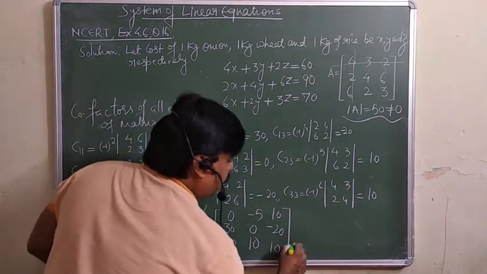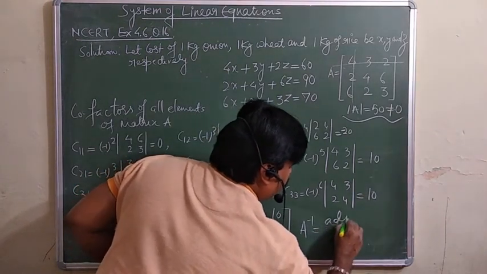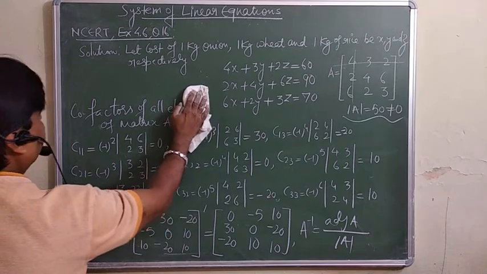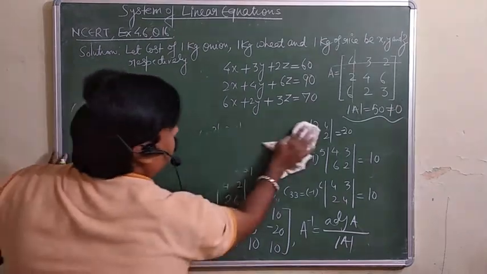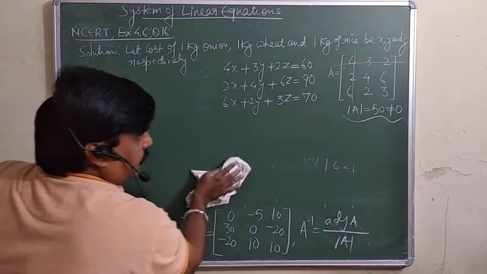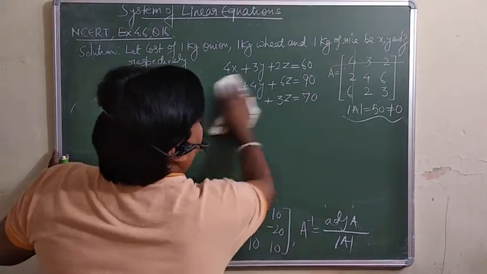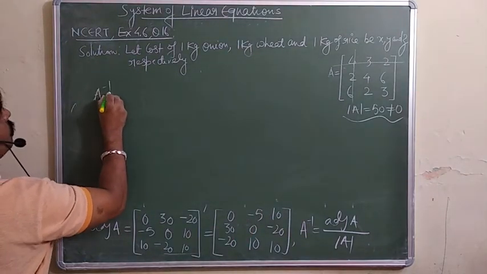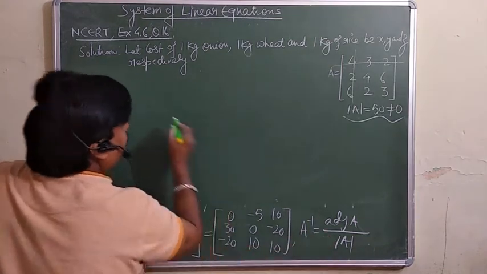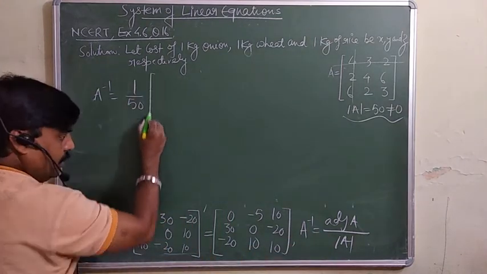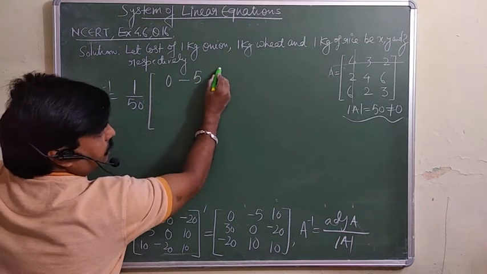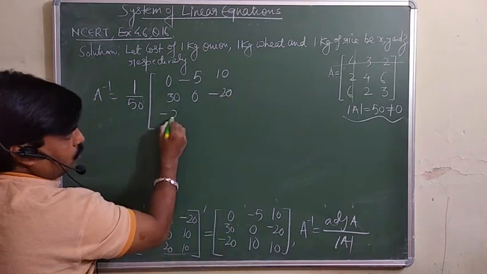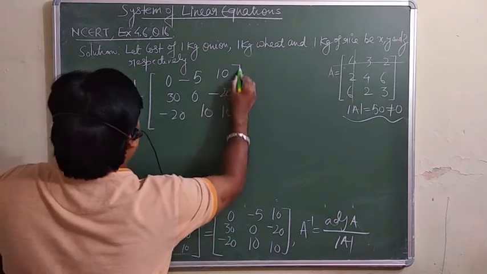You can find out the A inverse. So A inverse is equal to, as you already know, adjoint A over determinant of A. For my own convenience I am going to rub it. See now here only. So A inverse is equal to adjoint A over determinant A, which is 50. Here you can write down 0, minus 5, 10, 30, 0, minus 20, minus 20, 10, 10. This is your A inverse.